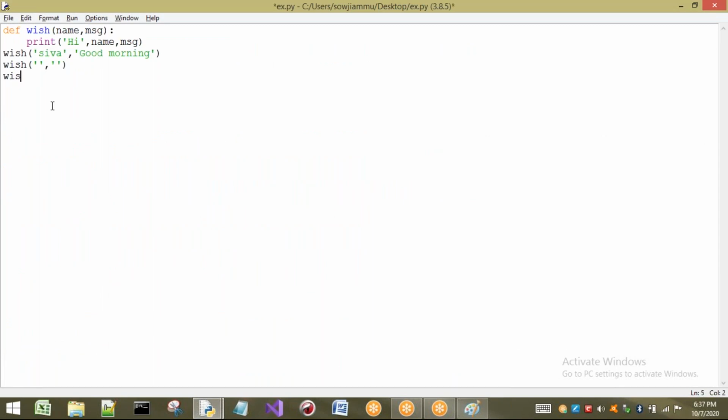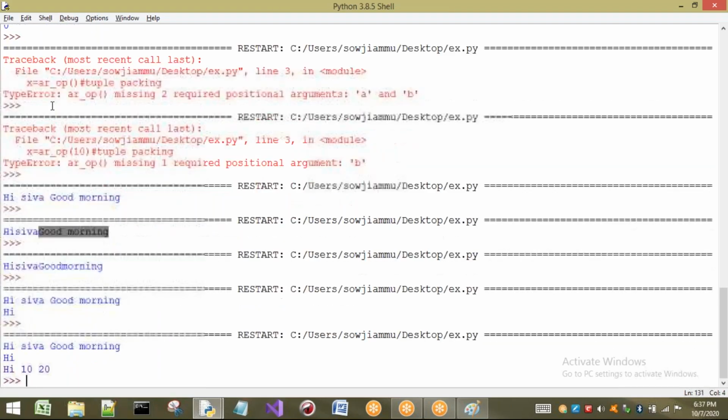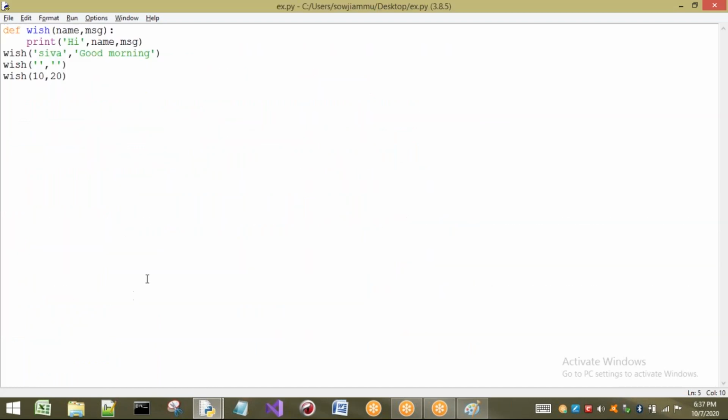Now the third case, I am passing some other values. Will it not take any int values? No, it will take them. Is there any problem? No, there is no problem. In the message, what is it going to print? Hi 10 and 20 it is going to print. But if it is a Java program, or a C or C++ program, types will be there. Based on that type only we have to pass the arguments. But here there is no concept of types, so we can pass any type.